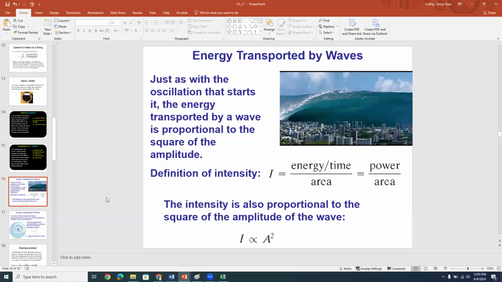Okay, so here we have the definition of an intensity. An intensity is the amount of energy per unit time per unit area that a wave transports. Now, an energy per unit time is a power, so we often say that an intense wave has a lot of power per unit area. So if you put a lot of power into a smaller area, it's more intense, or if you put a lot more energy per unit time, then you have a more intense wave.